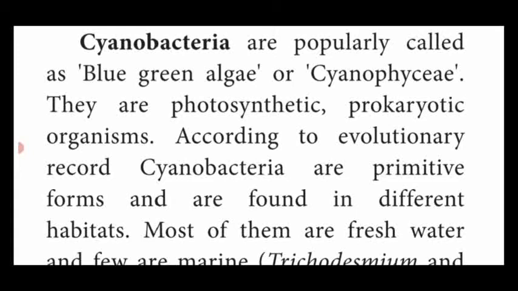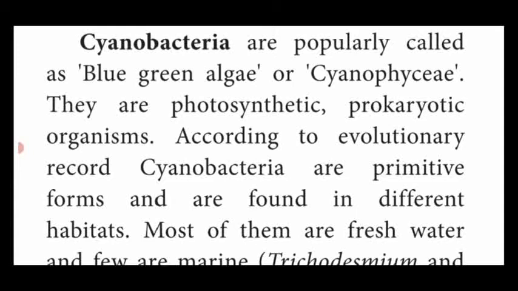So this is the first living thing produced in the world. From that bacteria only, other multicellular organisms were produced. That's why it is named prokaryotic and also photosynthetic organism. That means it has the capacity to prepare its own food material by the process of photosynthesis.